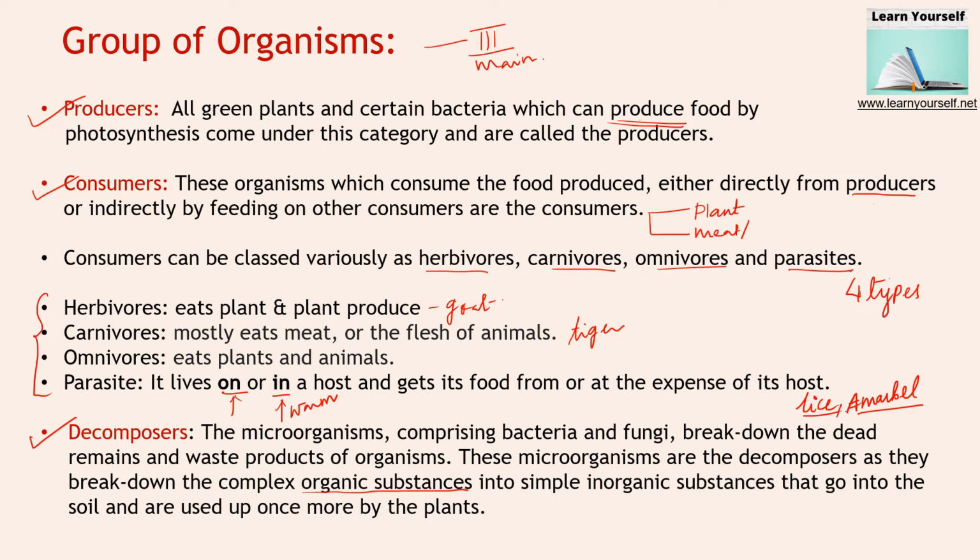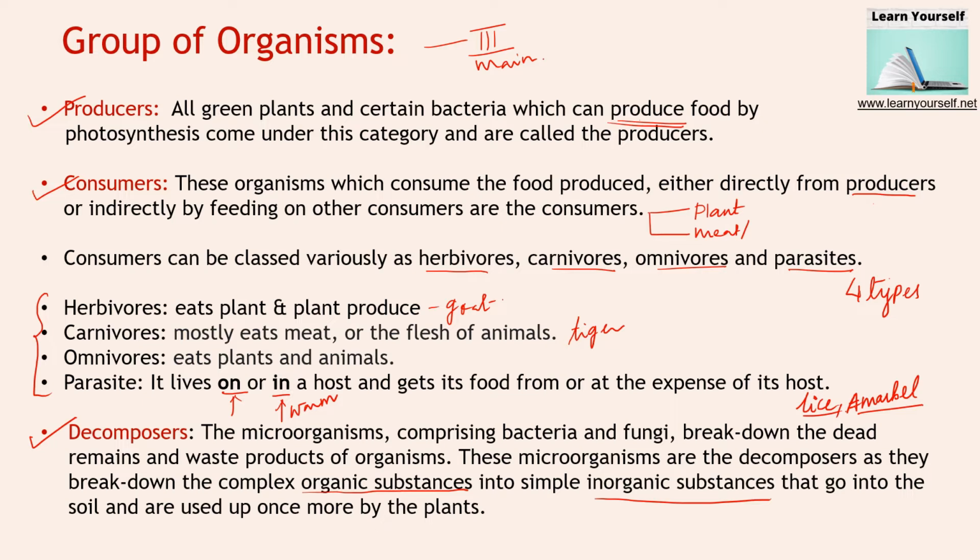They become simple inorganic substances that go into the soil and are used once more by plants. So dead animals go back to the soil where bacteria decompose them, making these nutrients available for the new generation of plants.